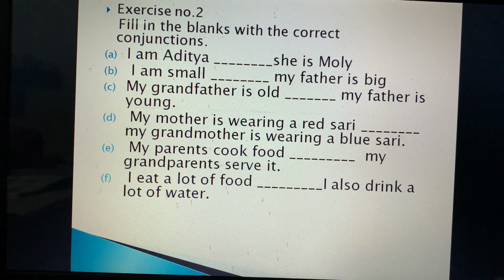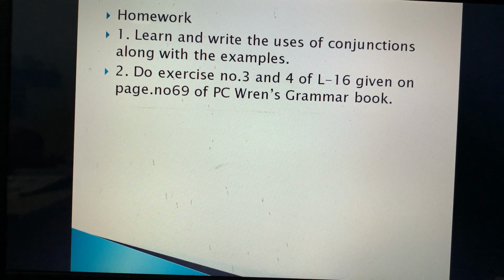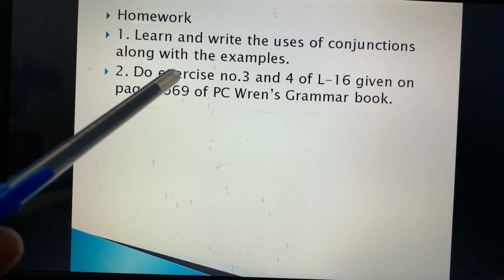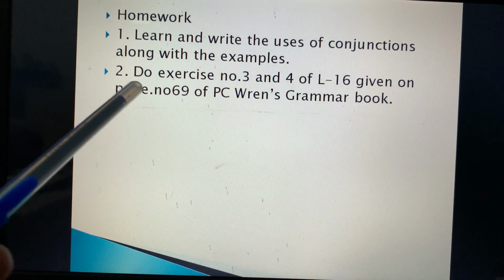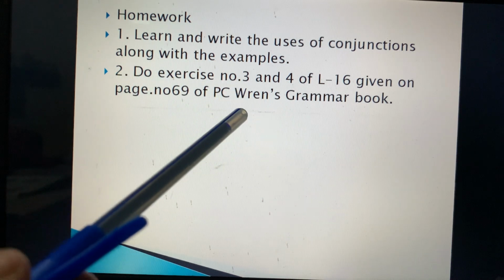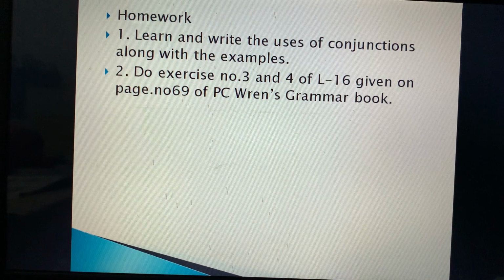Fine. So this is all about 2 book exercises. You need to complete it. And what your homework is, you need to learn and write the uses of all the conjunctions, all 4. And you have to do exercise number 3 and 4. You can do it roughly if you are not able to understand. Then when we discuss in the next lecture, you can correct your answers.